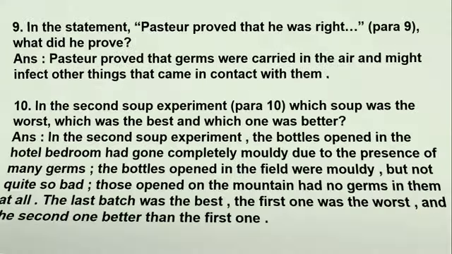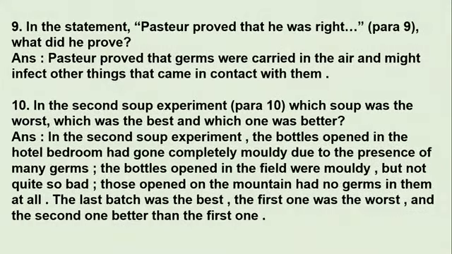Moving to next question. In the statement, Pasteur proved that he was right. It's in para 9. What did he prove? So you can go to para 9 and read the entire sentence. The answer is, Pasteur proved that germs were carried in air and might infect other things that come in contact with them. So this is wholly proved by him with his experiment, which you can go through in para 9 of the chapter of the textbook and read and understand it.